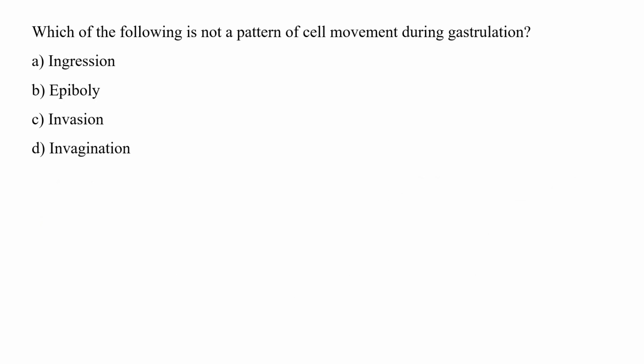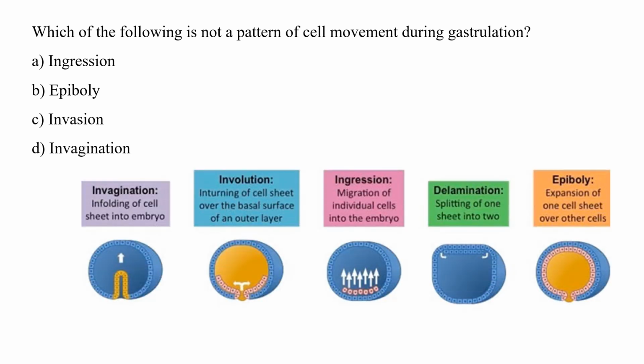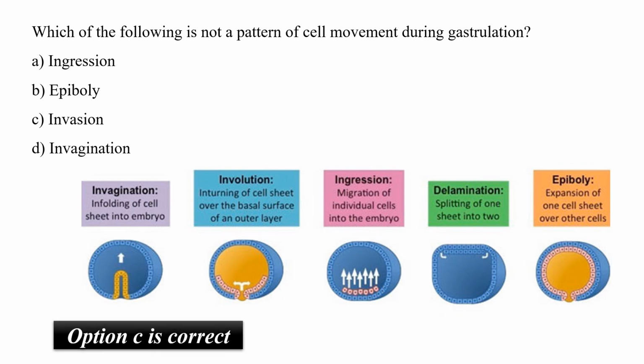Which of the following is not a pattern of cell movement during gastrulation? Ingression, epiboly, invasion or invagination? If you see it in a diagram, you will find that ingression, epiboly, invagination, involution and delamination are patterns of cell movement during gastrulation, while invasion is not an example of cell movement during gastrulation. So option C is the correct answer.